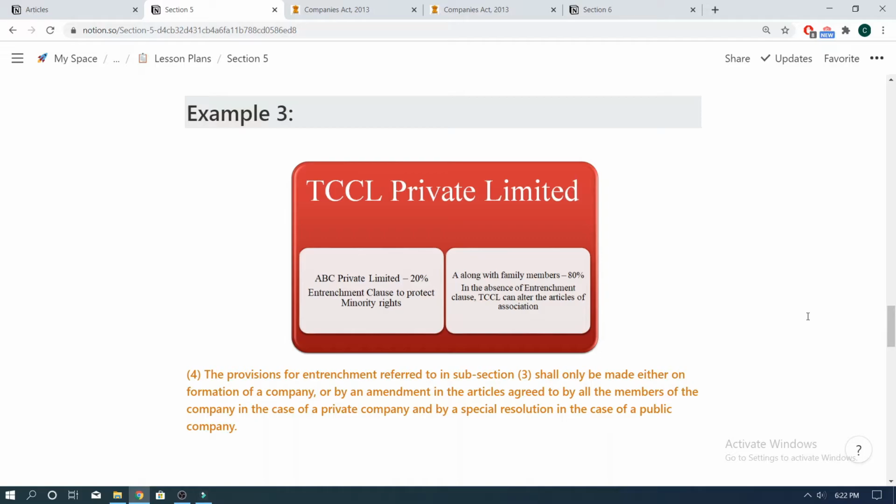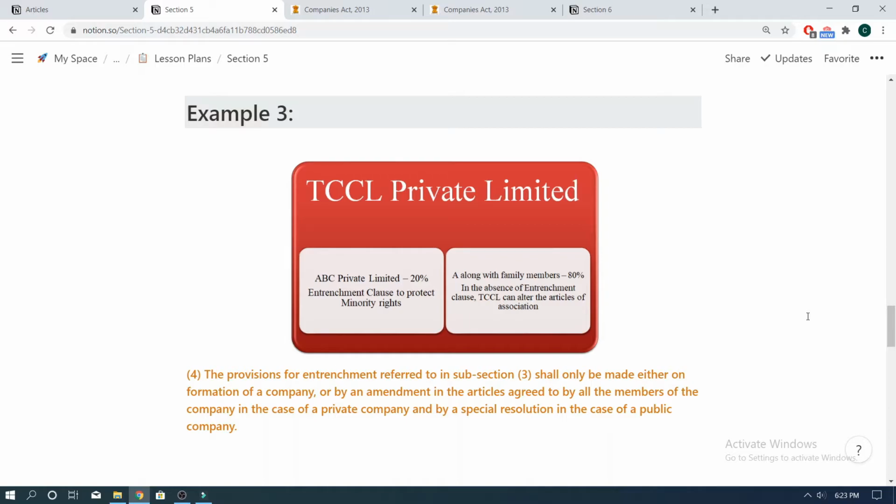and can borrow money over and above the limit specified. This can be avoided to protect the rights of the minority shareholders, where the minority can insert an entrenchment clause that prior consent of the minority shareholders, that is ABC Private Limited, would be a prerequisite before TCCL can obtain a loan over and above the specified limit. To sum up, one can make a provision given in the Articles of Association so rigid that such a provision can ask for resolution to be passed by even 100% of the members of the company.